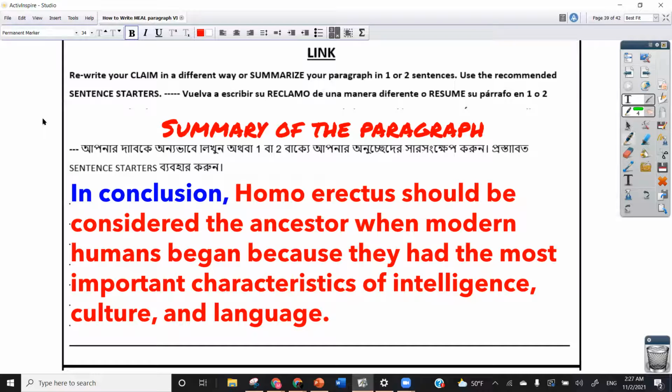As you can see, basically, you're covering the most important things. You're including a sentence starter. You're repeating the name of the group that you're focusing on, and you are summarizing the characteristics of humans that you are focusing on.